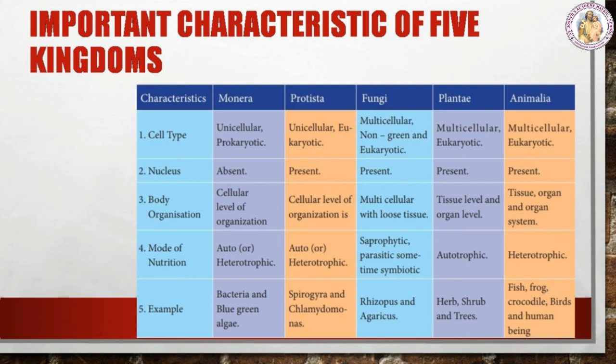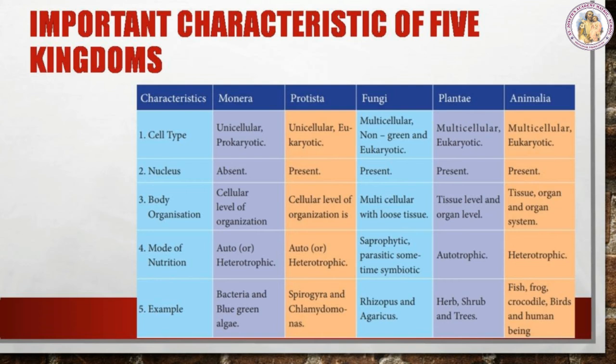Symbiotic means a fungus may live in the roots of the plants and the plant benefits because the fungus puts out mycelia that help absorb water and nutrition. So they are associated with each other. So that is called symbiotic. Next, Plantae. They are autotrophic because they have chlorophyll. They can produce their own food. Animalia, they are heterotrophic. They depend on other producers for their food.